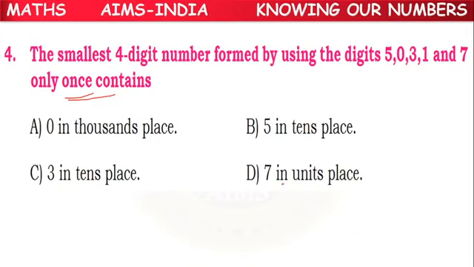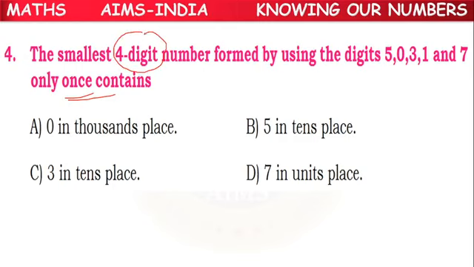So we have to find the smallest 4-digit number by using all these digits.